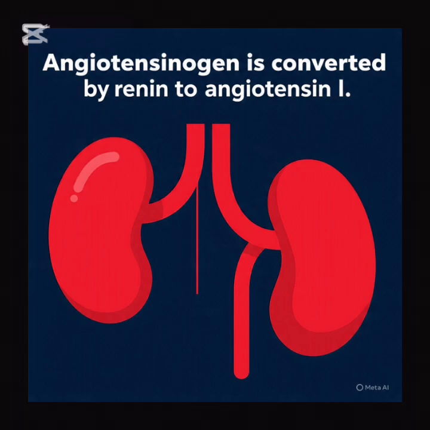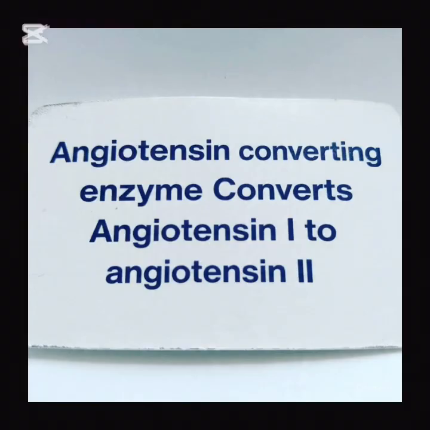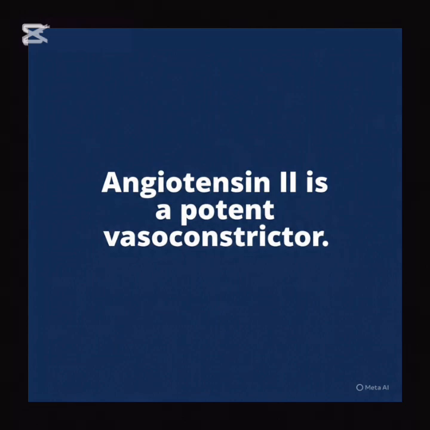Renin converts the peptide hormone angiotensinogen produced in the liver into angiotensin I. The angiotensin converting enzyme ACE, produced primarily in the lungs, converts angiotensin I to angiotensin II.